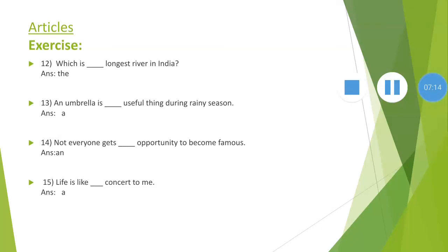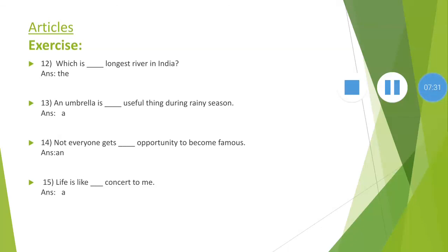Number 14. Not everyone gets dash opportunity to become famous. Opportunity. The word begins with vowel like sound. That's why we use an article. Not everyone gets an opportunity to become famous.